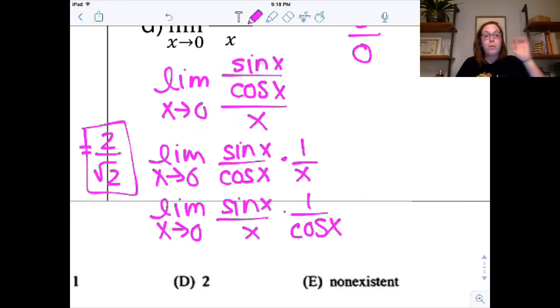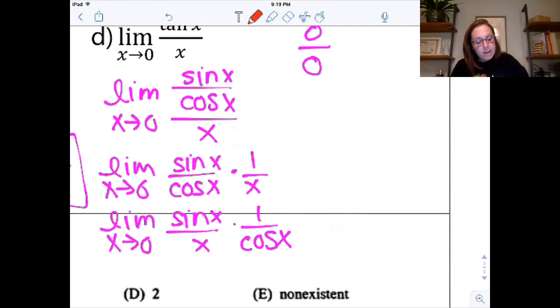Now, the thing I never want to see you guys do here is I never want to see you go, oh, those cancel. Do those cancel? No, canceling means they divide to equal 1. Those don't divide to equal 1. I know that their limit is 1. I understand that. But they do not cancel, so don't do that because technically that would be incorrect algebra, right?